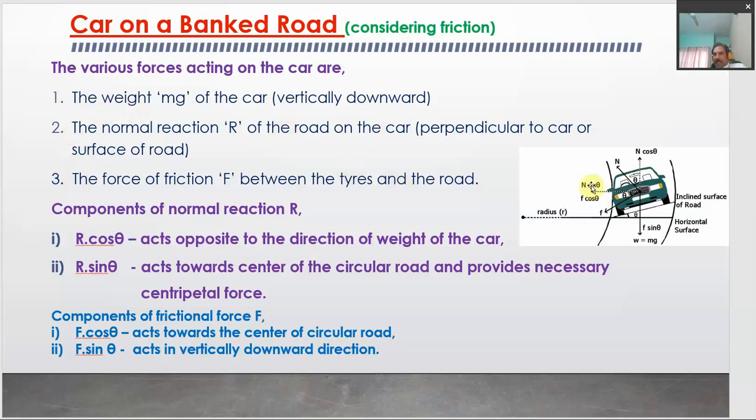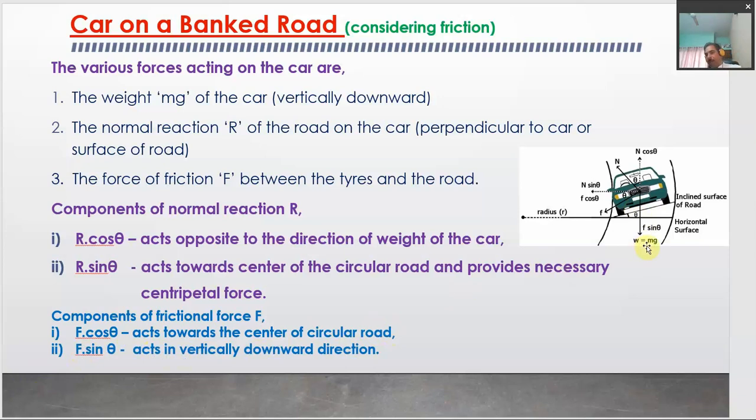Now, this normal reaction as well as the force of friction are resolved into different components. So, the components of the normal reaction are written here. R cos theta acts vertically upward, which balances the weight of the car, and R sin theta acts inward, towards the center of the turn. Similarly, the components of the frictional force are f cos theta towards the center, directly towards the center of the circular road, and f sin theta in the vertically downward direction as shown here.